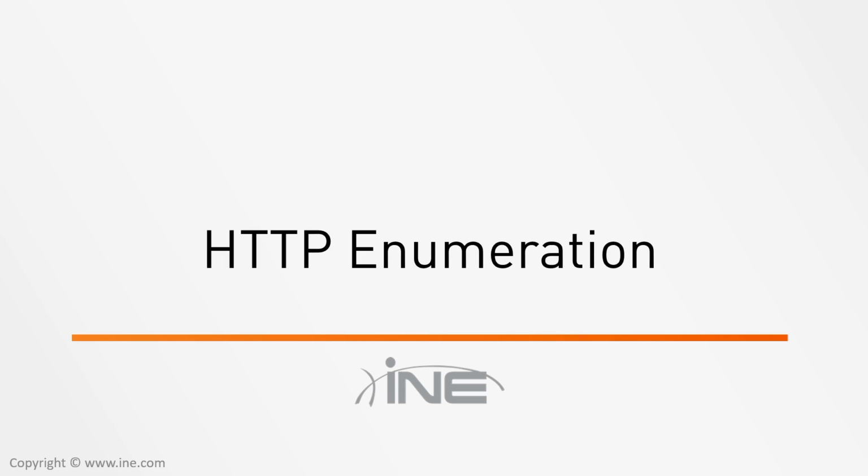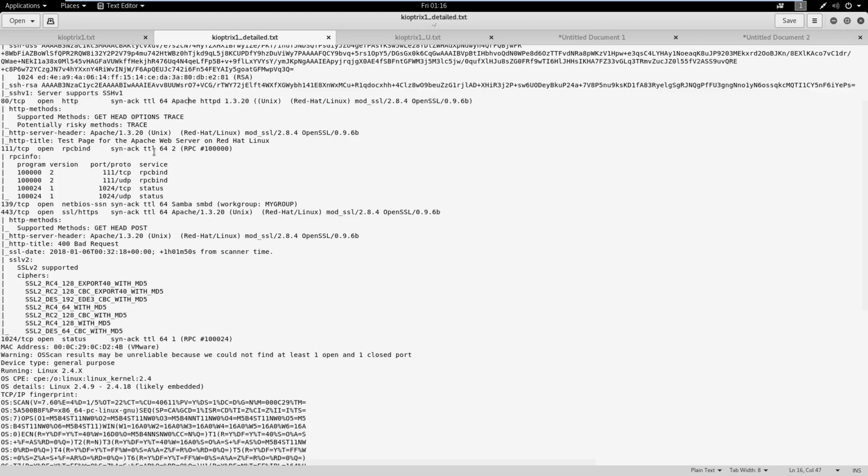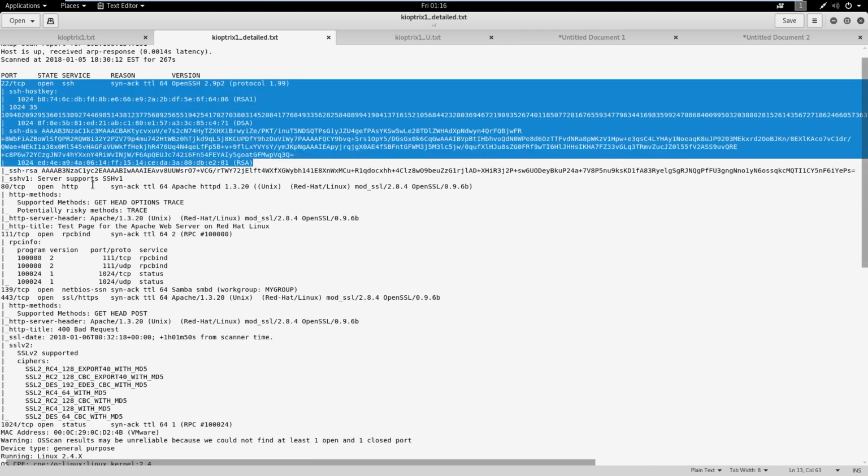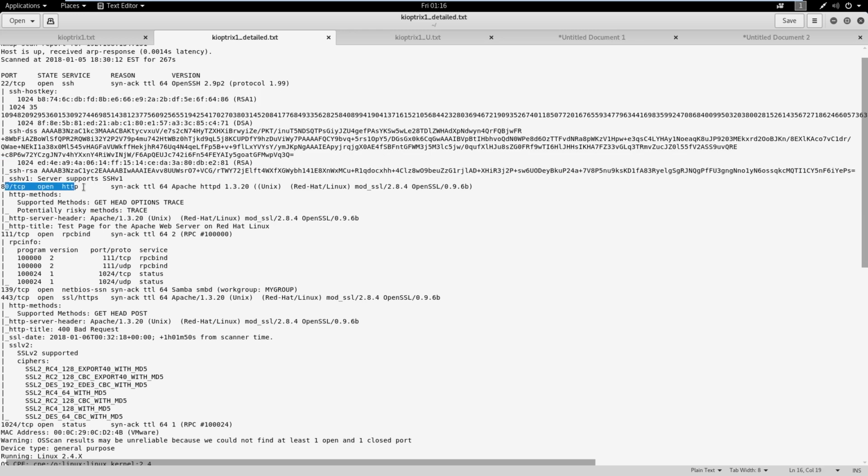Hello everyone, welcome back. In this lesson we're going to be covering HTTP enumeration. So in our last lesson we went over our Nmap scan for the first time and we started some enumeration, and we're going to continue that now. So if we go into our Kali machine, we're going to pick up right where we left off. You can see that we enumerated SSH, so we're just going to go down the list and look at port 80 for HTTP and port 443 for HTTPS.